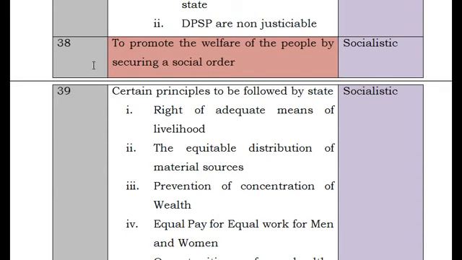So first, look at the policies directly. The first one is Article 38. It says to promote the welfare of the people by securing a social order. So this is what the DPSP says, that the government should promote the welfare of the people by securing a social order. This is socialistic in nature, so this is a socialistic DPSP.